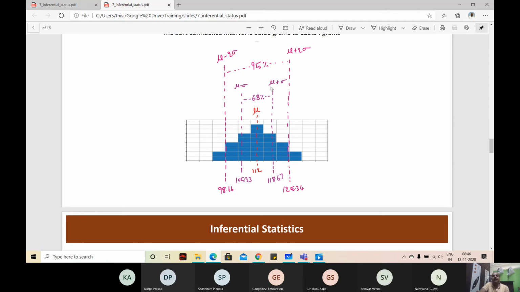Around 95% confidence is there that the population's mean is going to fall between 100 and 124. Why? Because many of the apples' means are actually within this range. Do you agree? 100 is around here, 124 is around here. So it's going to be around 94% confident.